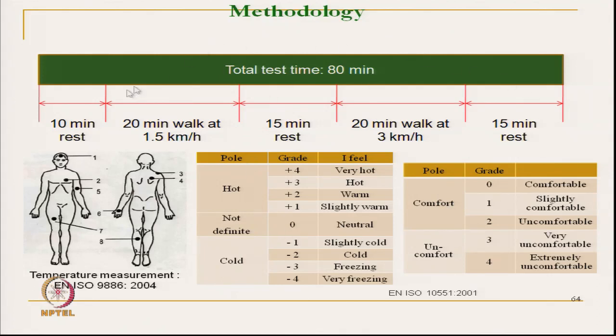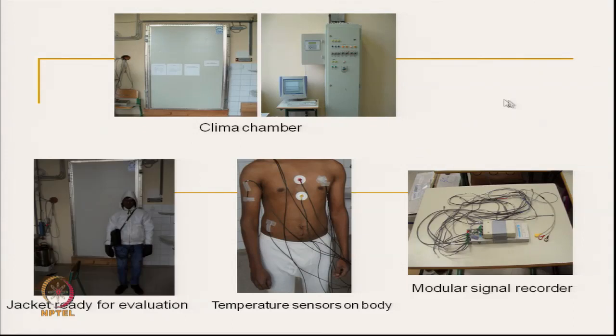With this protocol we have performed the test. So, this is the climatic chamber, and these are the sensors which sense the skin temperature and skin humidity at different parts of the body, shown after wearing the jacket.